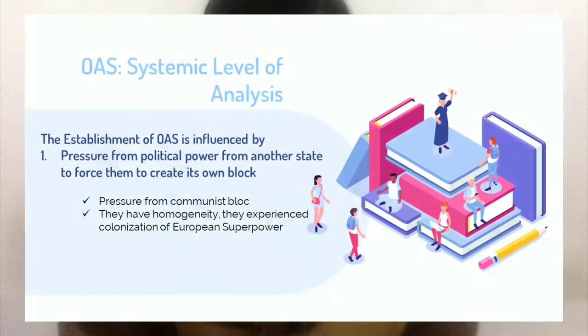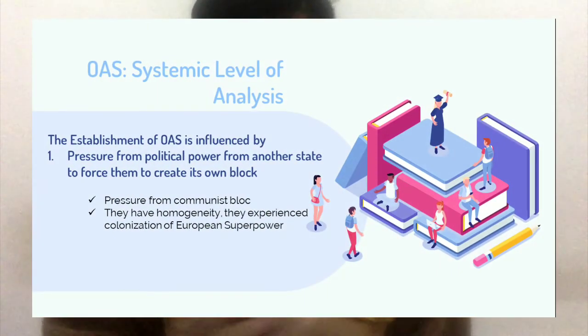Next, as we know, the Organization of American States focuses on democracy promotion and human rights protection throughout the continent, and also on defense alliance against the communist bloc. As you can see on the slide, we could conclude that the establishment of the Organization of American States is influenced by external political power. Why? Because we could clearly see that the establishment of the OAS happened because they have homogeneity. They experienced colonization by European superpowers. So therefore, they gathered together to establish an institution in order to cooperate with each other, to develop each other.